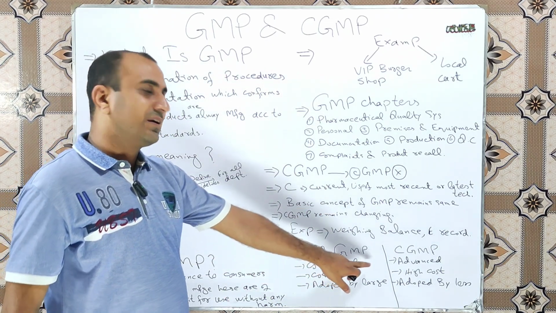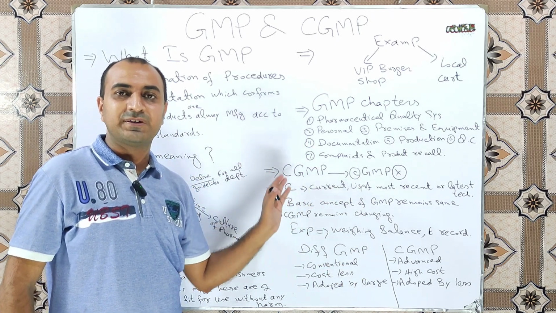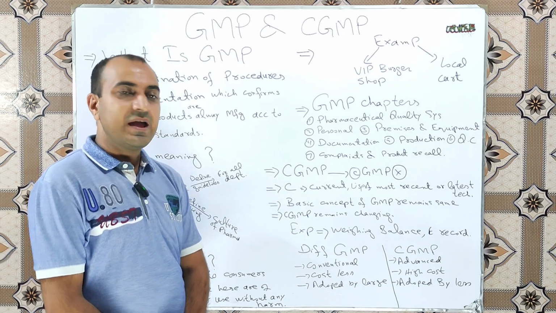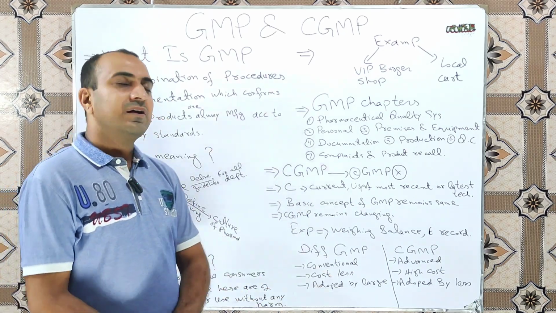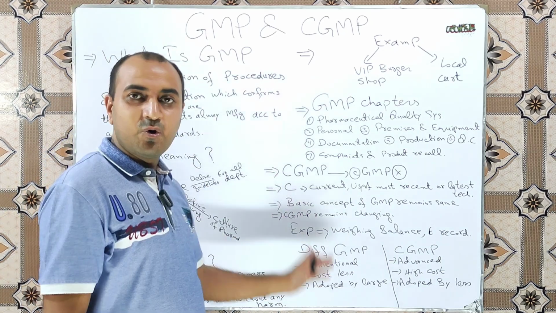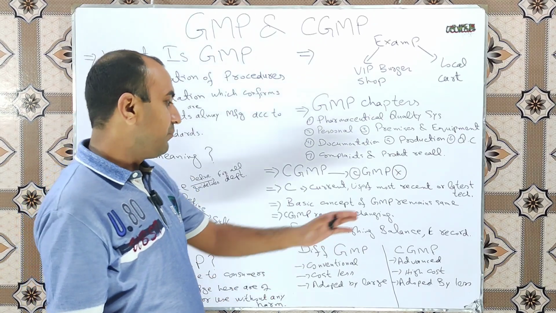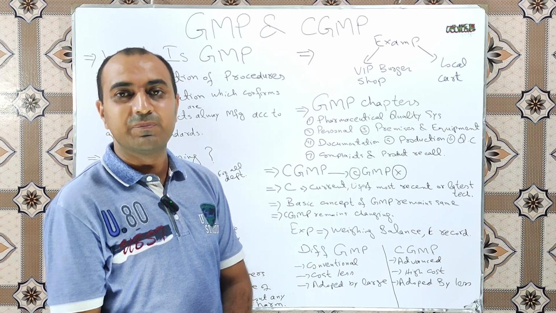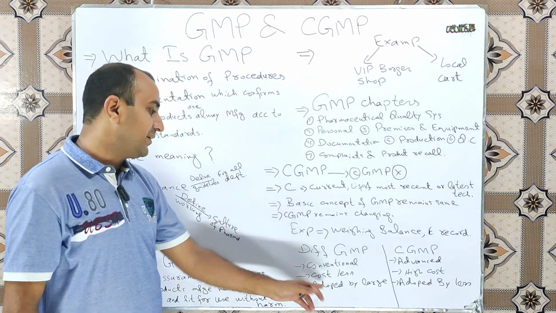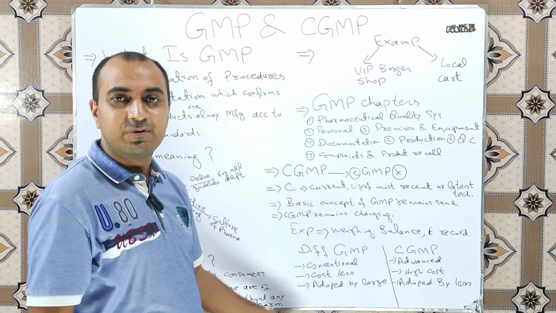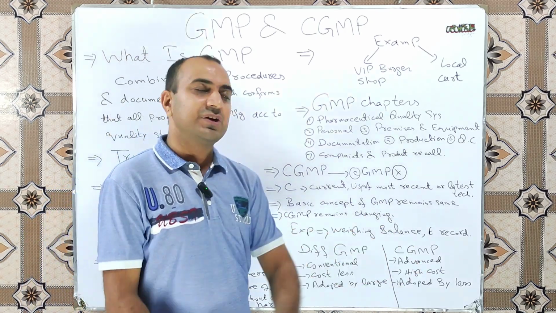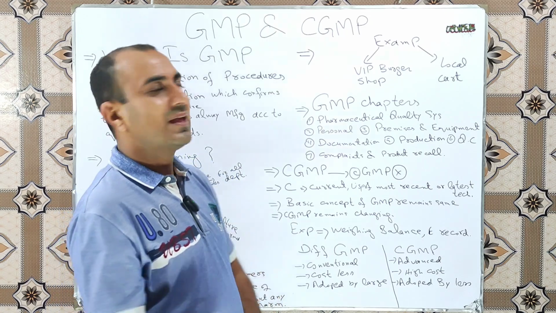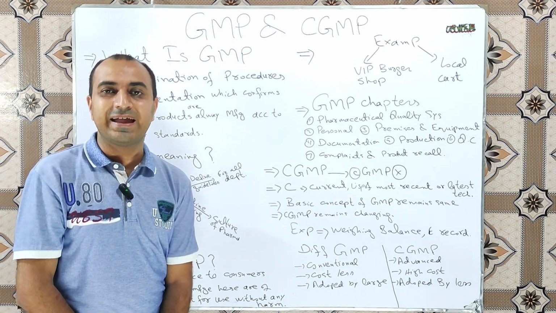So what is the difference between GMP and CGMP? GMP is very conventional and, as we discussed previously, it remains the same, but CGMP is the latest or advanced. Next, due to the conventional techniques, the cost of GMP implementation is low, but due to the advanced techniques, the cost of CGMP implementation is high. Next, GMP is adopted by a large number of pharmaceutical industries and CGMP is adopted by a smaller number of pharmaceutical industries. So that was all about GMP and CGMP.